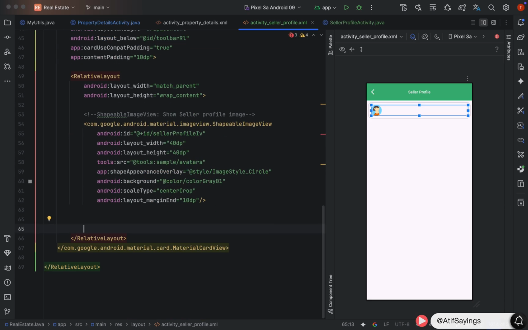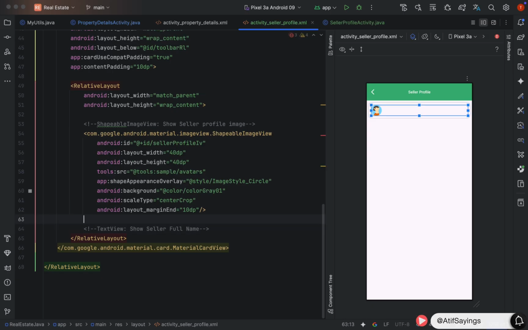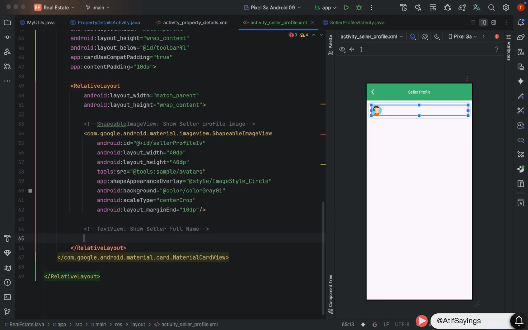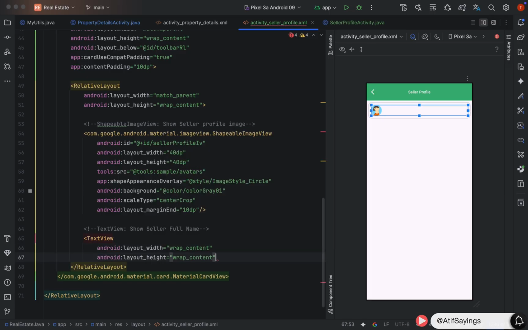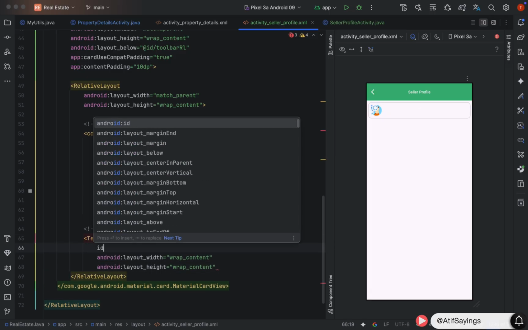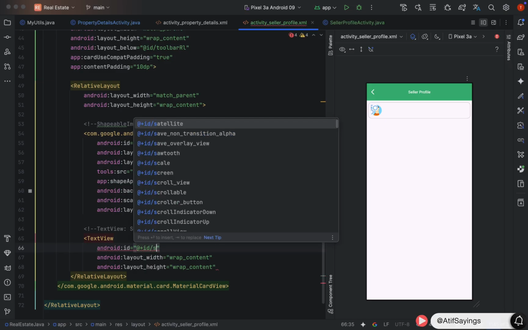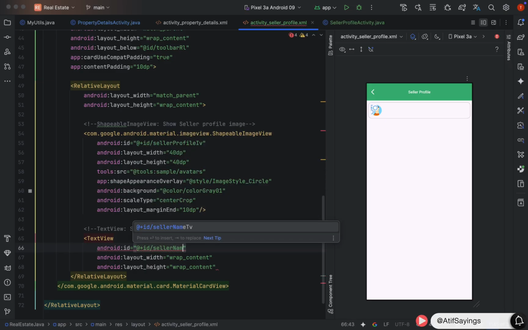Now we are going to create a text view to show the name of the seller. Text view. Width and height of this text view will be left and right. After setting the width and height, we need to set the ID of this text view. That will be seller name TV. TV is short for text view.